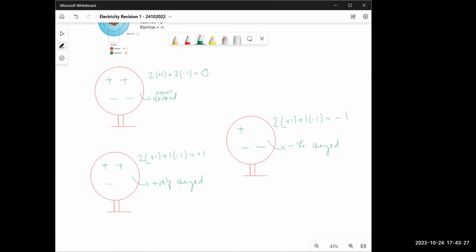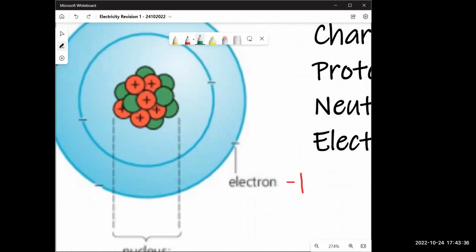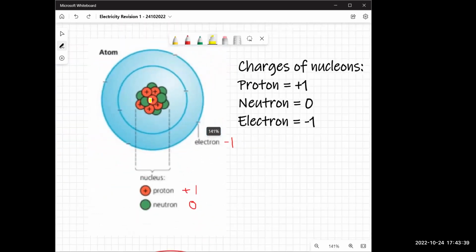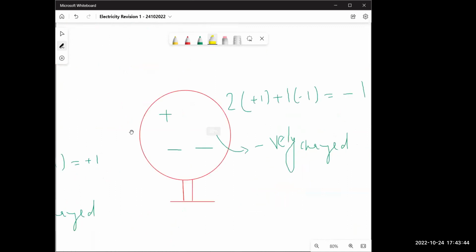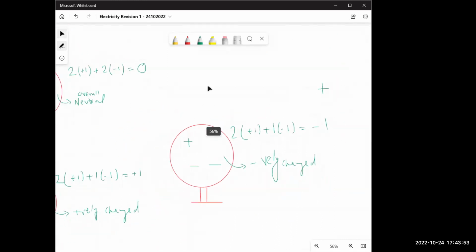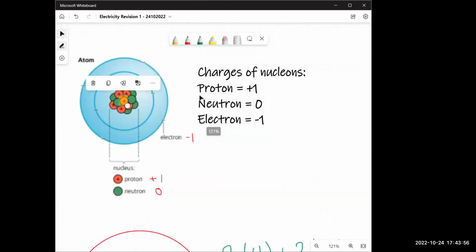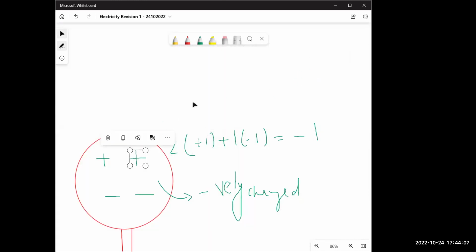But you'll realize in the real world, it's much more difficult to remove a proton, a positive charge. And inside the atom, what has positive charge? Protons, right? So if this proton has plus charge, and I want to make this sphere negative, I'll have to remove this plus charge. Let's say I take it outside, now it's negatively charged. But how can I take a positive charge outside? Because it's inside the nucleus, which is very tiny and very strongly put together. So I can't really remove a positive charge, but I can do something instead.